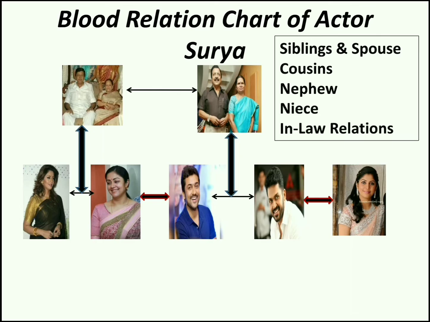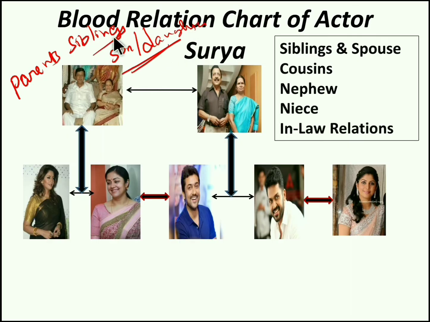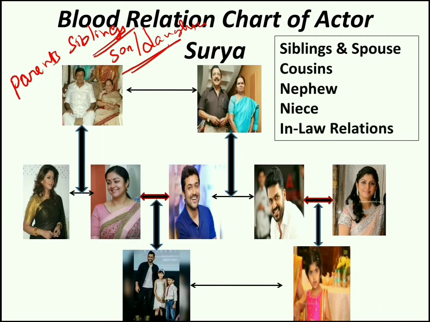Next, we are going to discuss cousin. Now, what is a cousin? We have to closely observe this statement: our parents' siblings' son or daughter is our cousin. Now actor Surya and actor Karthik have kids. Actor Surya has a son and a daughter, and actor Karthik has a daughter. Now we can say actor Karthik's daughter and actor Surya's son and daughter are cousins, right?